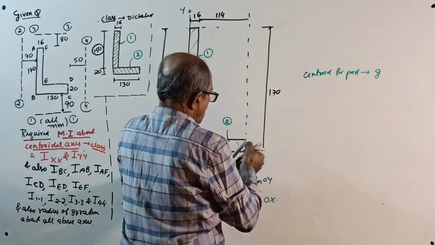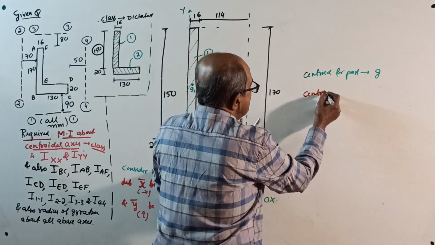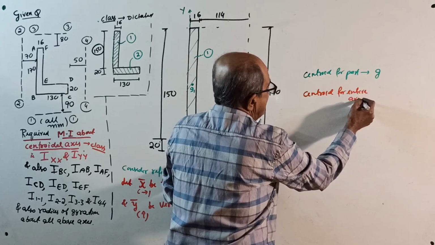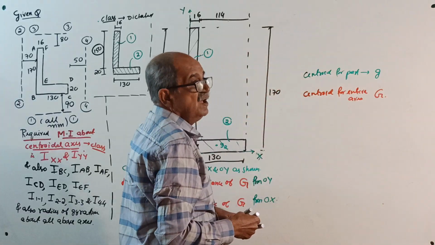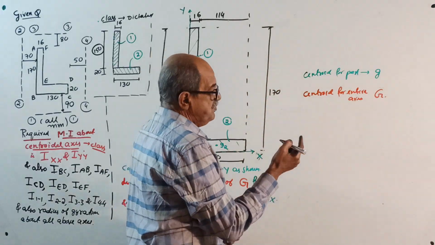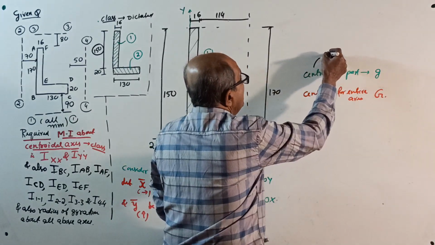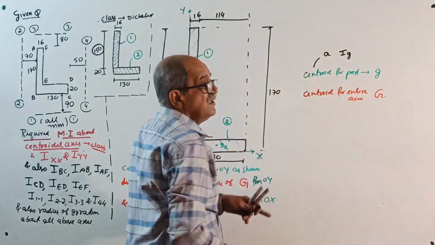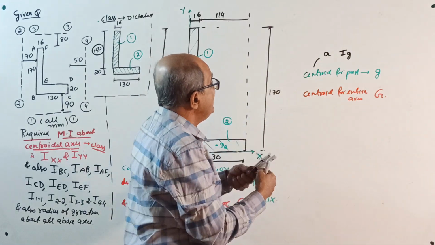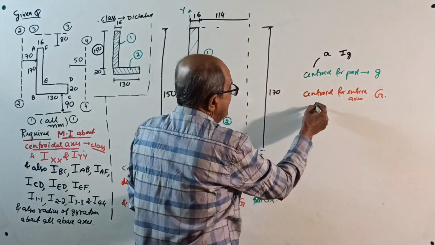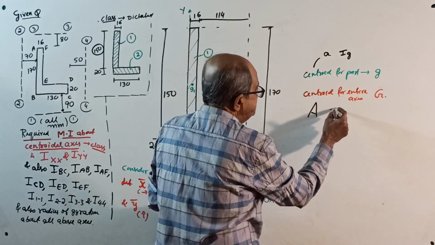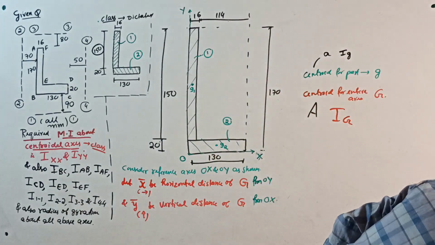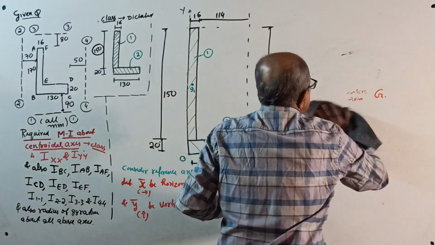And whenever you consider centroid for entire area, it is capital G. And area wise, if you do part, area is small a and I is IG. Whereas when you consider entire area, it is capital A and I means IG. This all you have to make a note. Okay, make all this note. Then start.